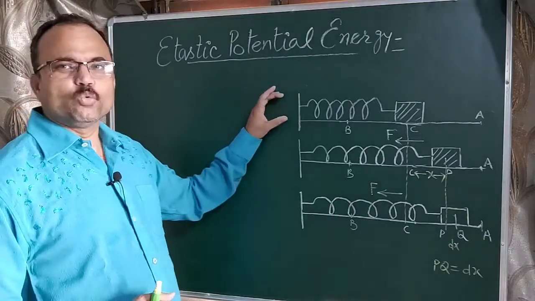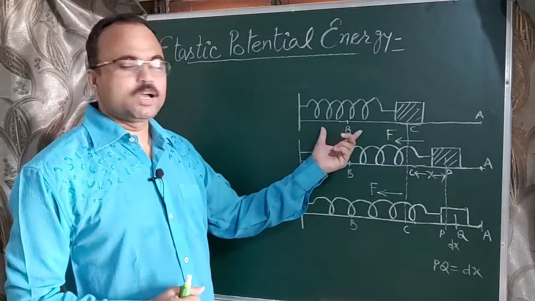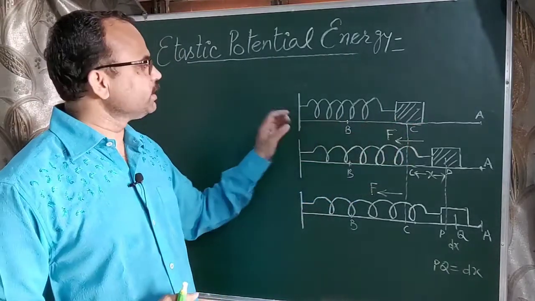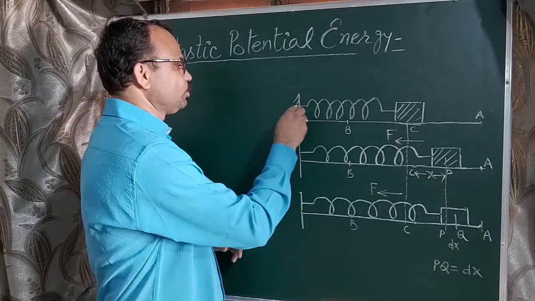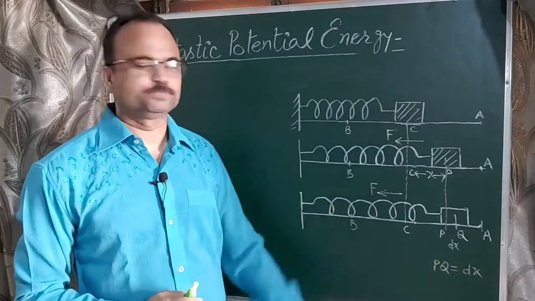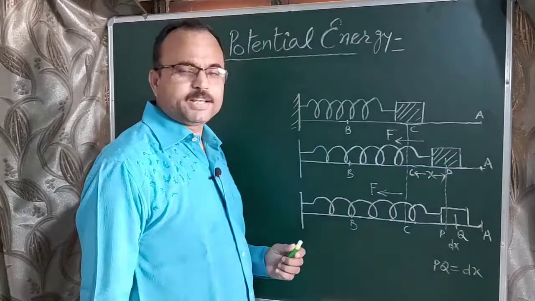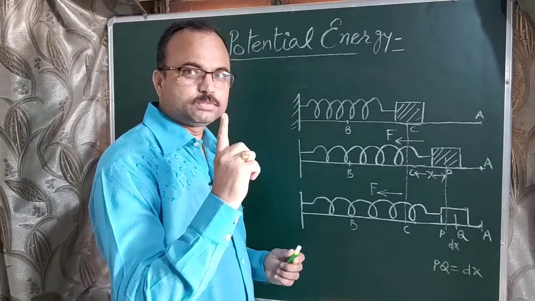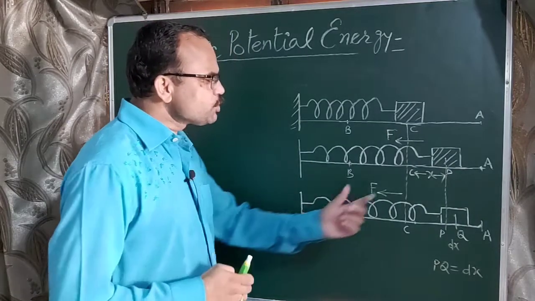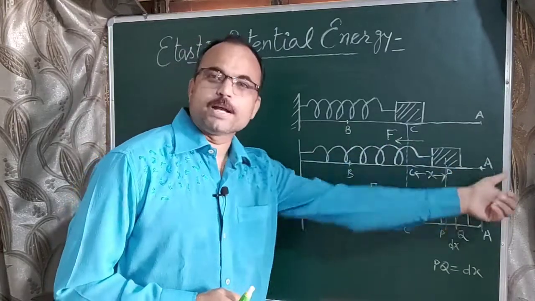In this case, we have a spring. Okay, so this is the spring, and one body is attached to one end of the spring. The other end of the spring is attached to a fixed rigid support. Okay, so this is the equilibrium position. In this position, no force acts over this body. Now we apply the force on the right side. Applied force direction is towards right. At the same time, restoring force is set up in the spring in a direction opposite to the applied force.